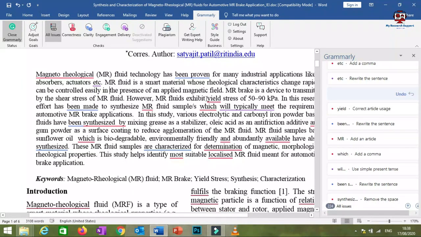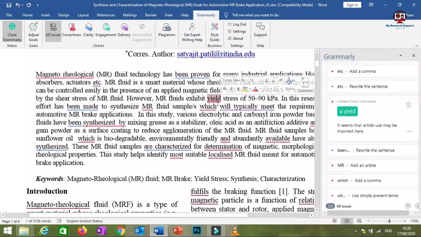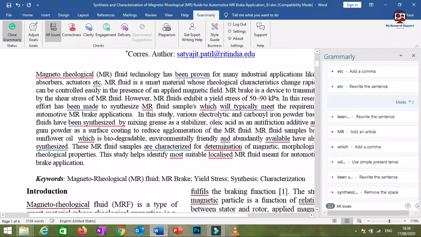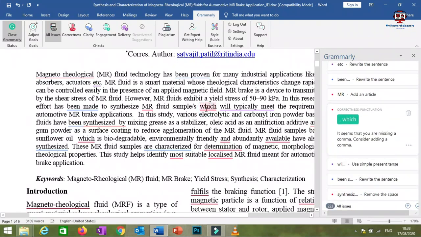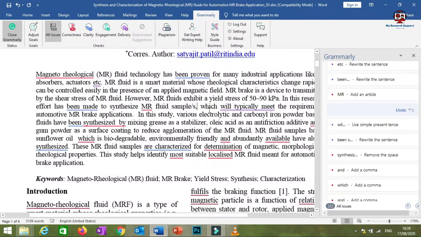Then here you will find this is again indicated with the red line, so you again just click on this, so this should be added with A. Similarly, here, just click on it, so the comma should be used here, I just click, and it will be replaced. In some cases these words may be the name of specific materials. See here also, magnetorheological fluids: this is the name of a fluid but is still indicated with the red line, so there is a reason.